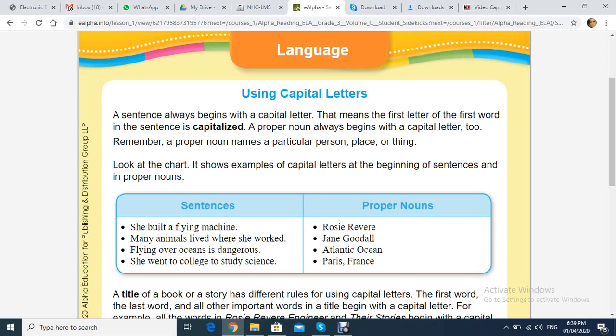Look here, the proper nouns. Names of people like Rosie Reeve, Jane Goodall. Names of places like Atlantic Ocean. Look at the A in the word Atlantic. Look at the O in the word Ocean. Capital. Paris, France. This is the name of a city. The P is capitalized in the word Paris. This is the name of a country. The F is capitalized in the word France.